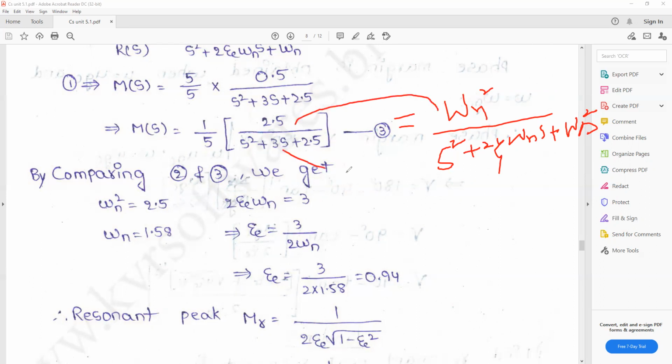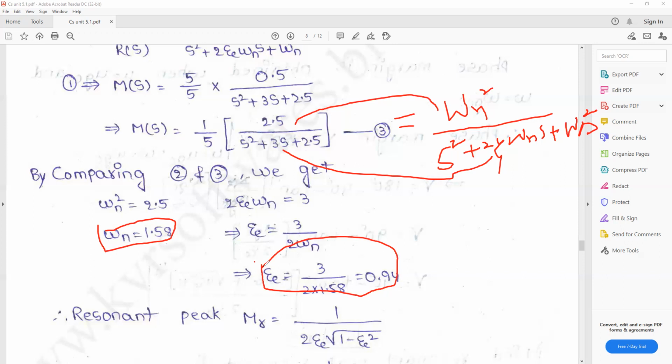What is 2ζωn? Its value is 3. So the ωn value is 1.58 and ζ is 0.94.